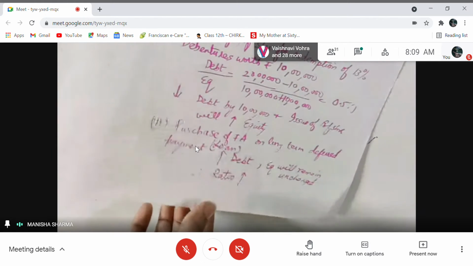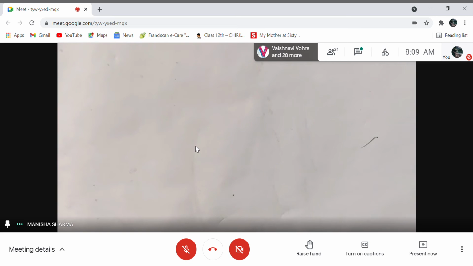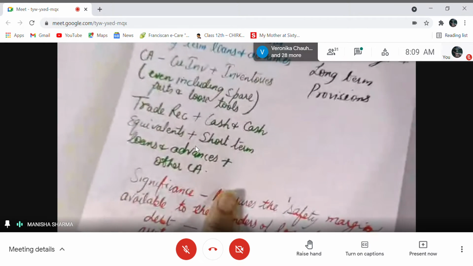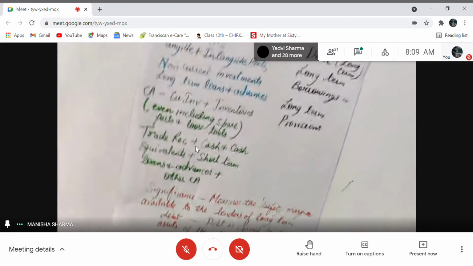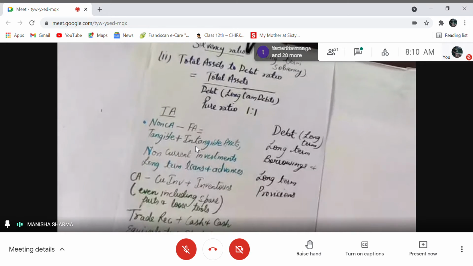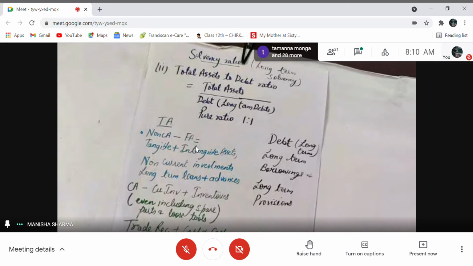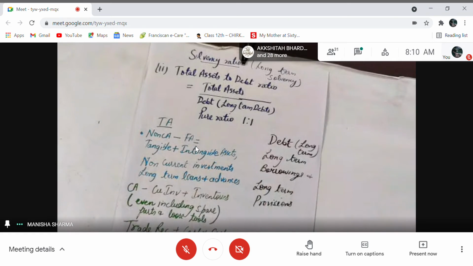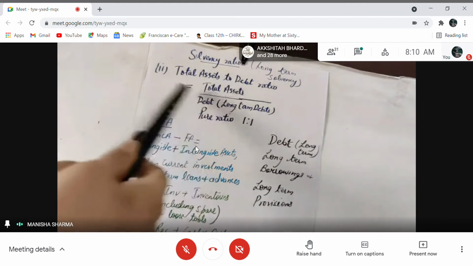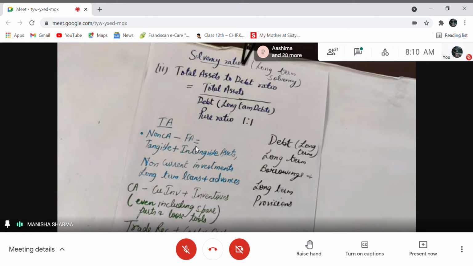So now we will move on to the next ratio, solvency. The second solvency ratio is total asset over debt ratio, right? Total asset to debt ratio is the second long-term solvency ratio. Of course, it is easy. You have to take total assets divided by debt. It's a pure ratio, because it is expressed as 1:1, right?